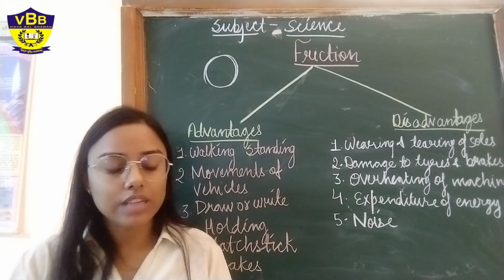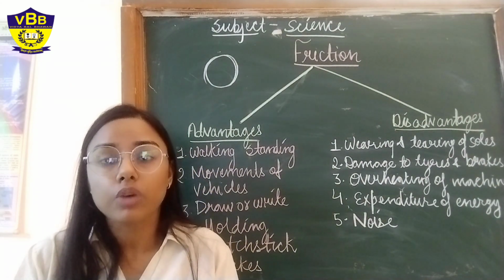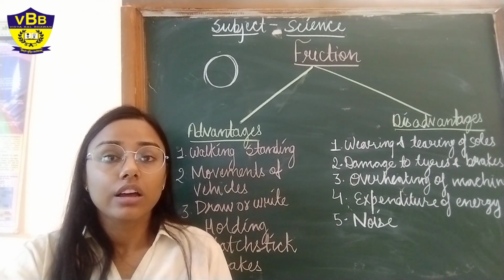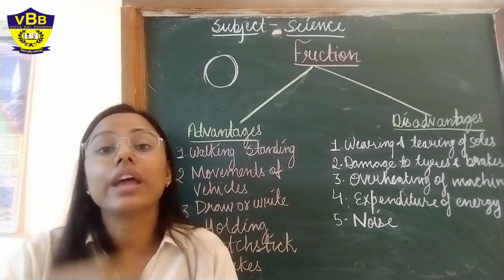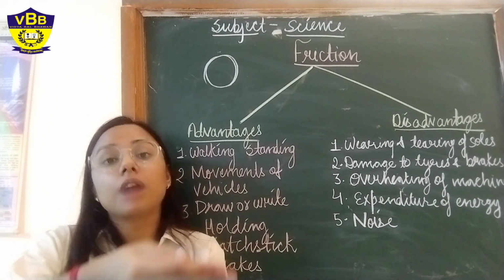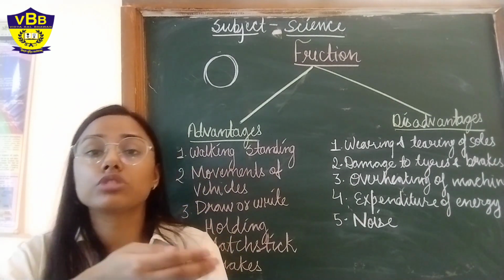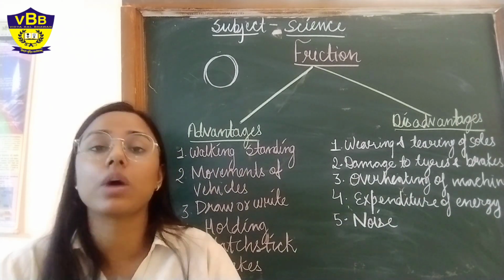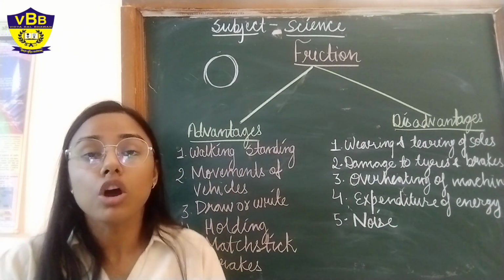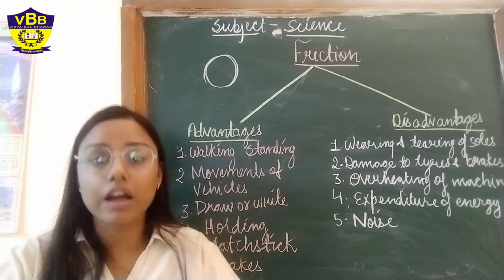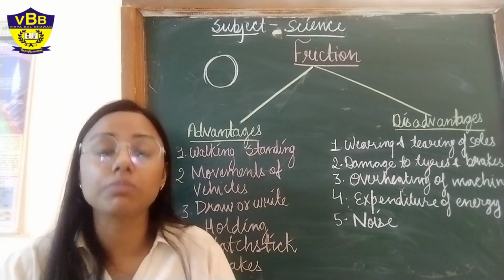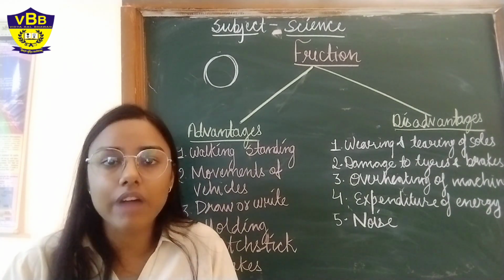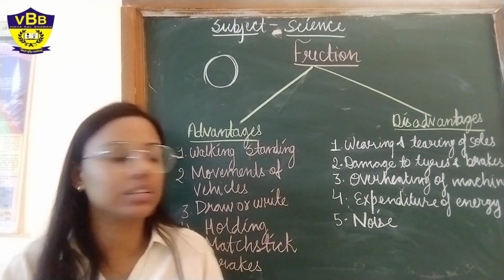Then next one is expenditure of more energy. See, something which can be done with a little bit of force or little bit of energy will require more energy. Why? Because there is an opposing force that is not allowing that motion which is advantageous to us. So to overcome that we have to provide more energy. It means we are spending more energy, so that is also a disadvantage for us economically, basically, right?